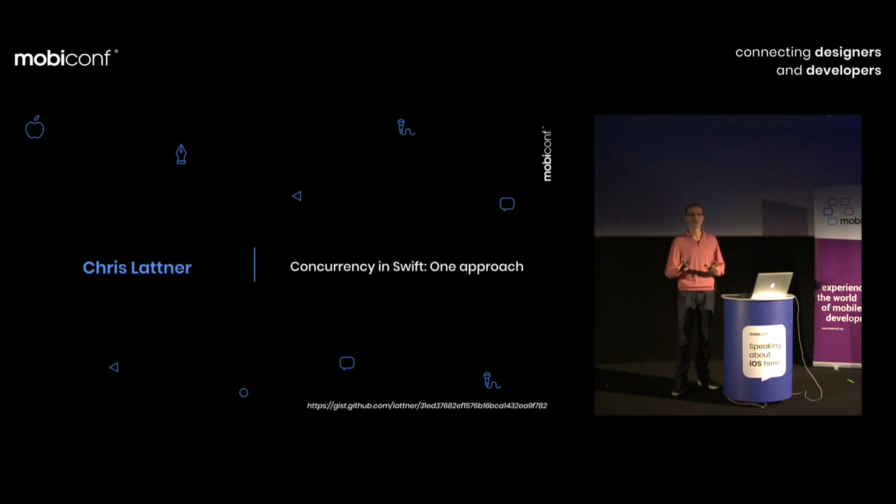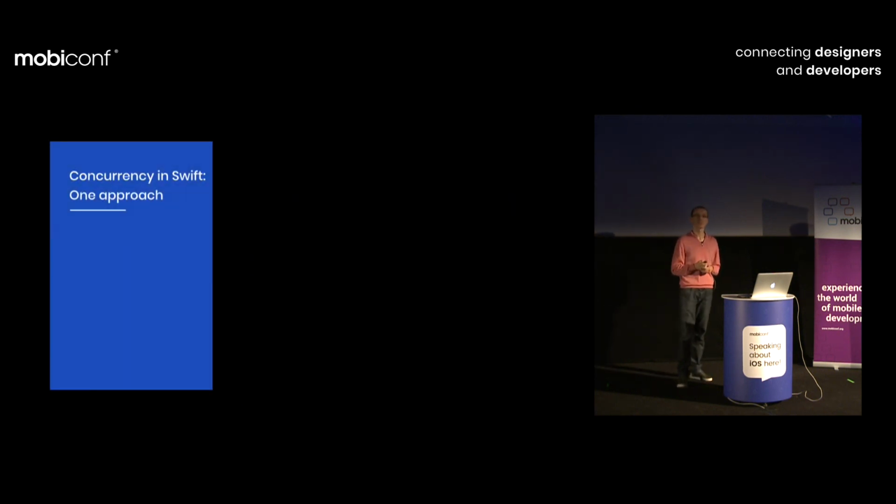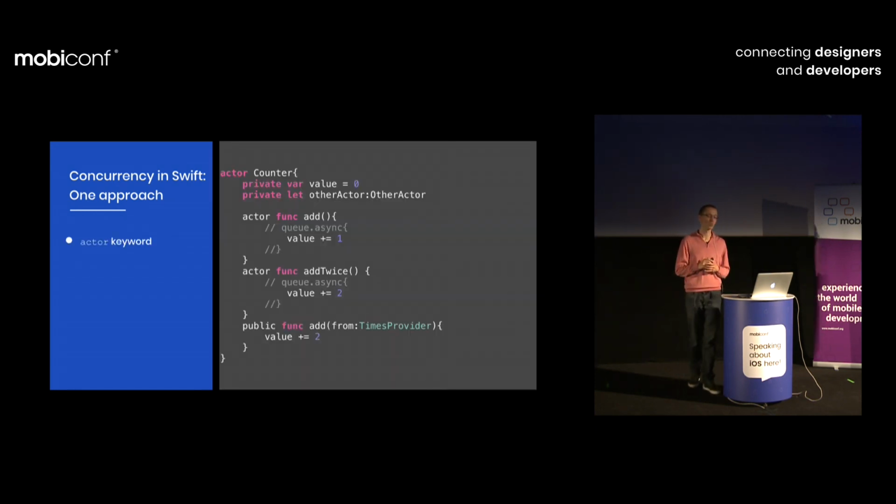It's just his personal opinion on how the concurrency problems can be solved. And he suggests that maybe one day Swift will support actors out of the box by a syntax. How? Chris suggests adding an extra keyword. That keyword will be actor.